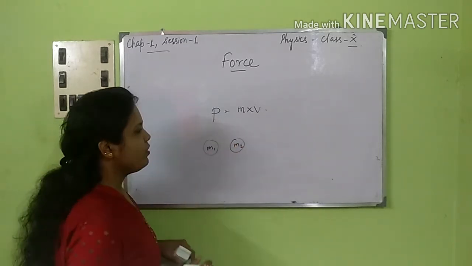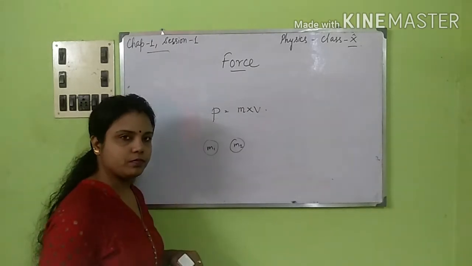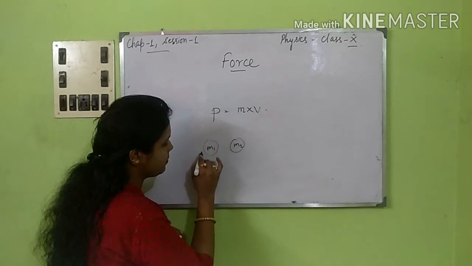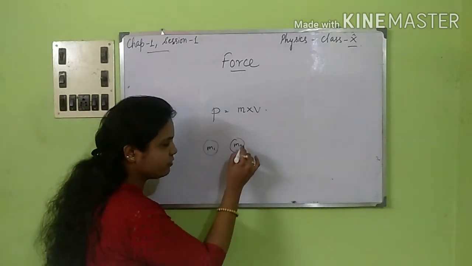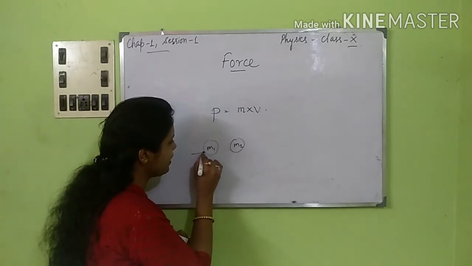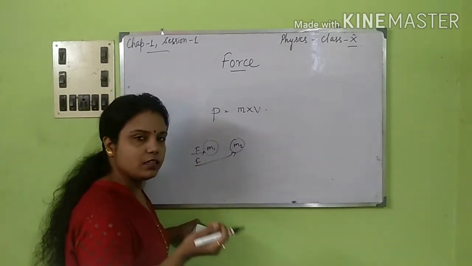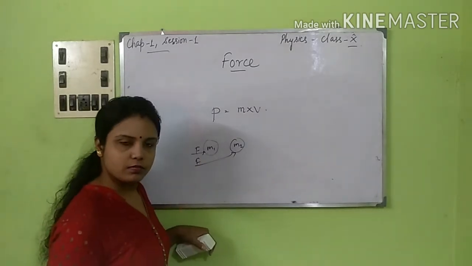We are applying an equal amount of force on each of the bodies. Both are different masses, m1 and m2, but we are applying the same force, F. The one which is lighter will move much faster, right?